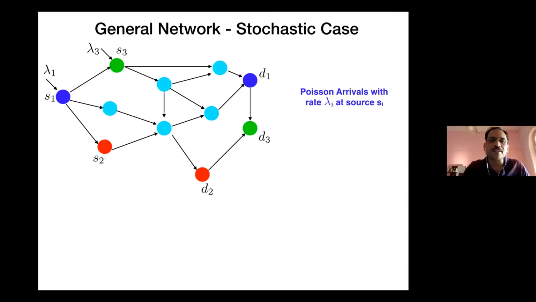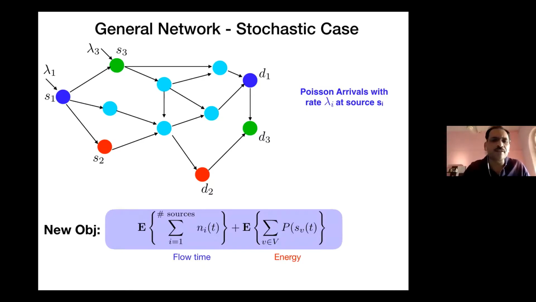Here, I know everything essentially about what's going to happen in future. Everything is stochastic. In the simplest case, Poisson with rate lambda_i. OPT is some genie which can compute the optimal algorithm, what it should do, while for an algorithm you have to propose. So that is the difference between an algorithm and OPT in the stochastic setting. Now with Poisson arrivals, I can replace all my objective function with expectations. So now this is the expected flow time.